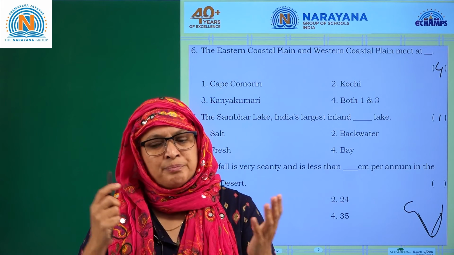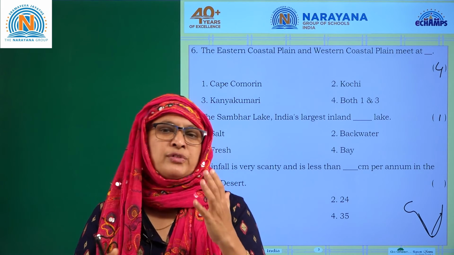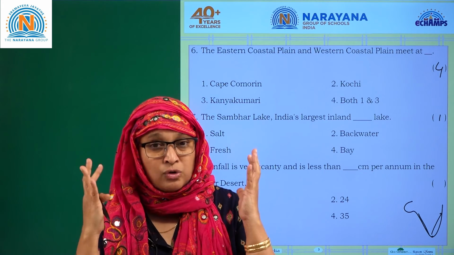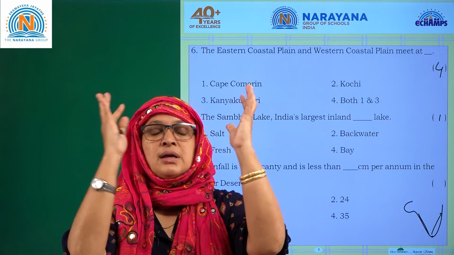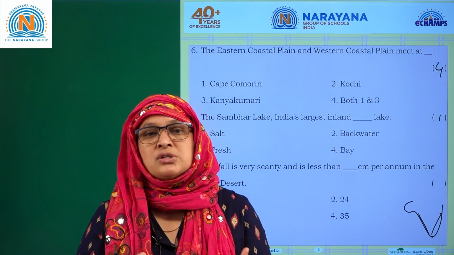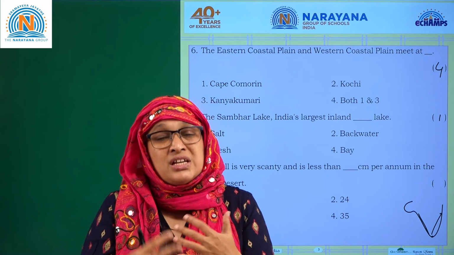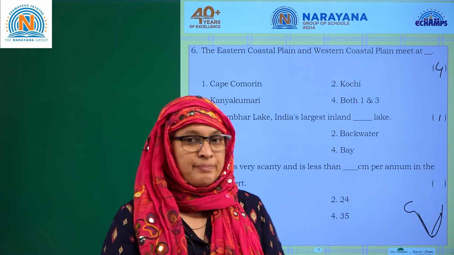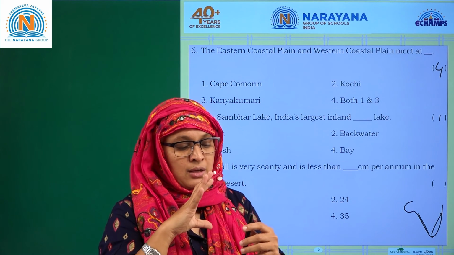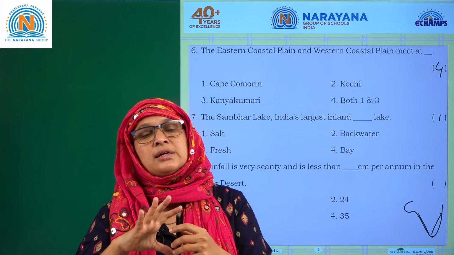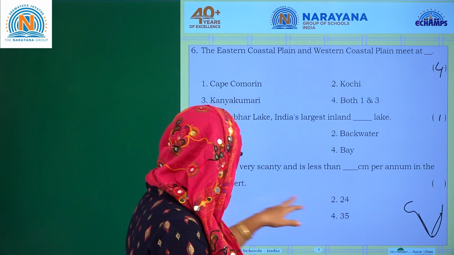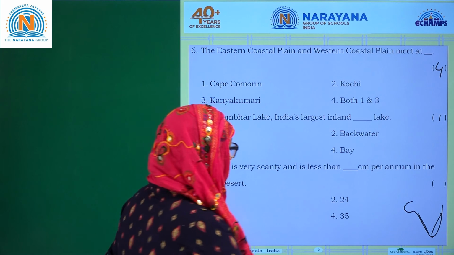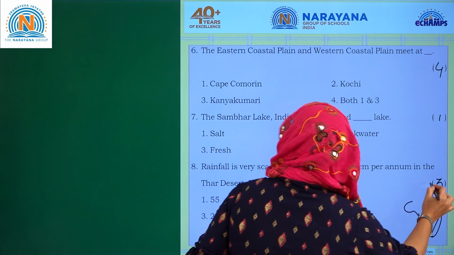But now people realize that if they plant more and more trees, more clouds can be condensed and they get precipitation. That's how Rajasthan is changing into greenery now. But 25 centimeters of rainfall is collected per annum in Rajasthan. Let's see: 55, 24, 25. 3 is the answer.